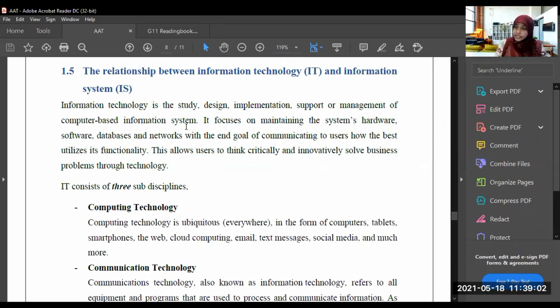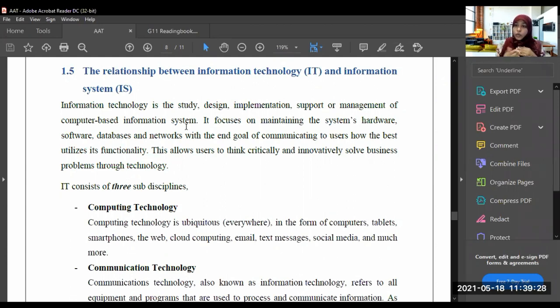An information system is a collection of components which input data, process it and give valuable information. So it is a collection of components.